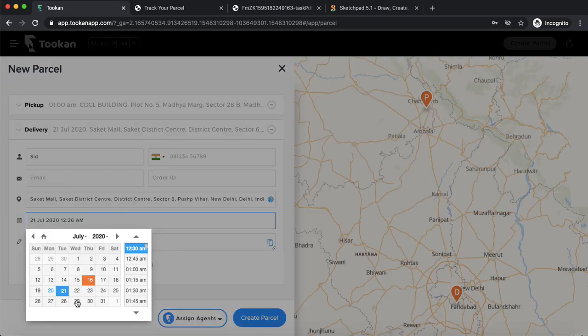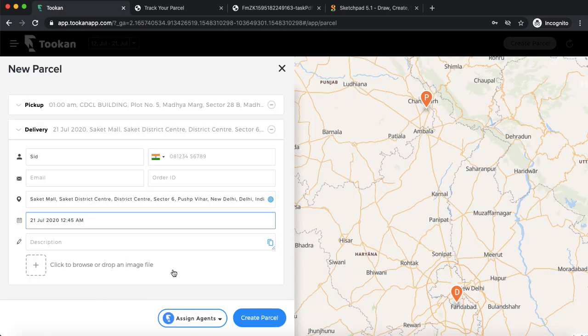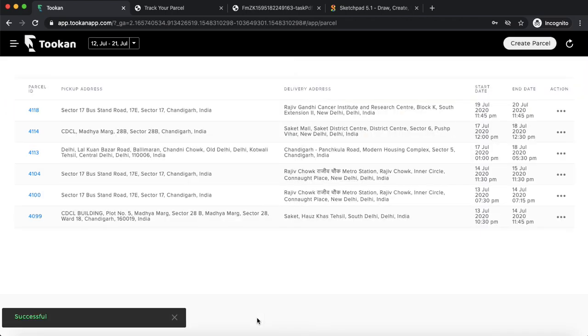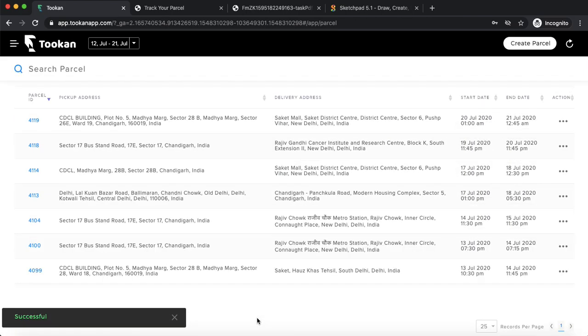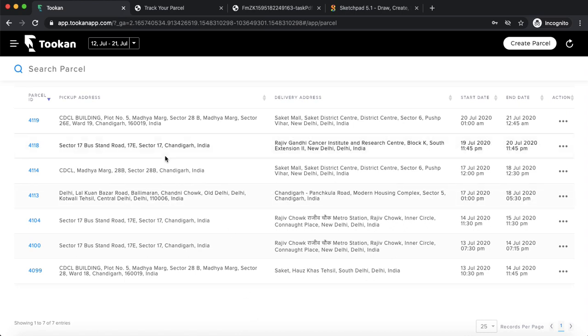This is the delivery location. Now I've just placed an order. I'm just creating it from the dashboard. There might be several other ways of creating an order, maybe from API or from customer app or booking form. Anywhere you can create the orders. So I've just created an order from the dashboard.